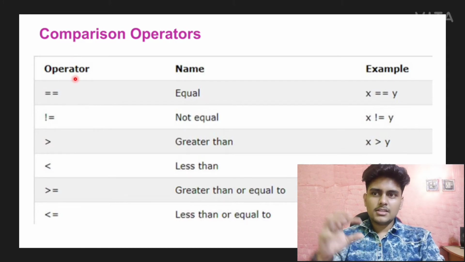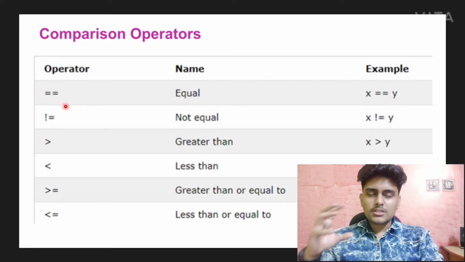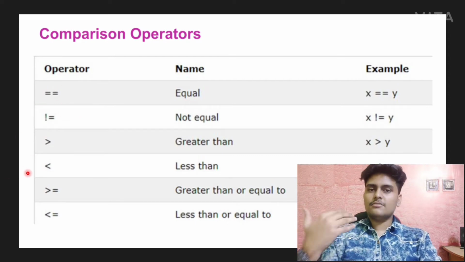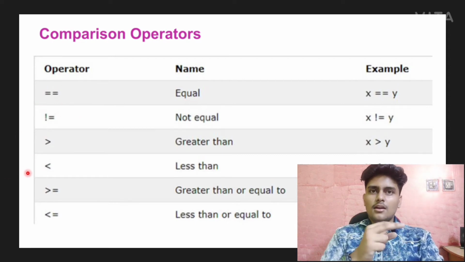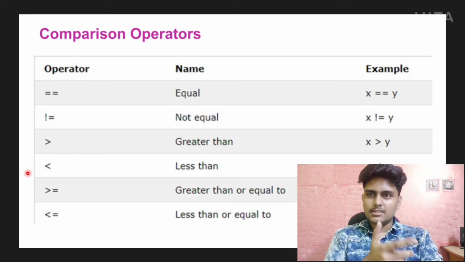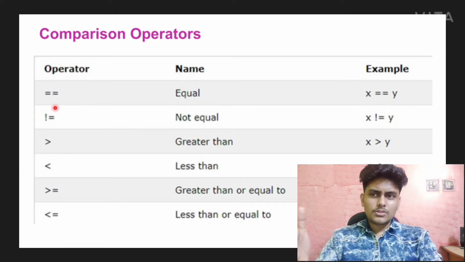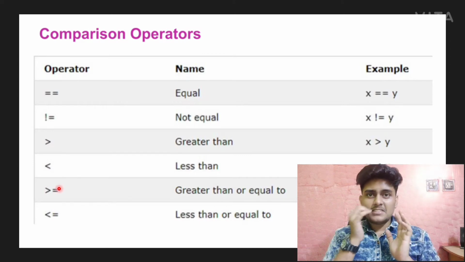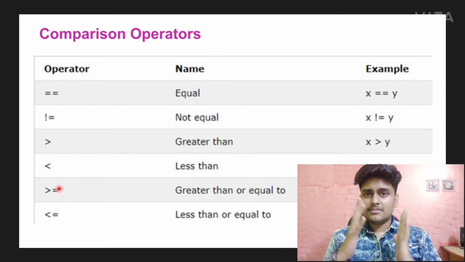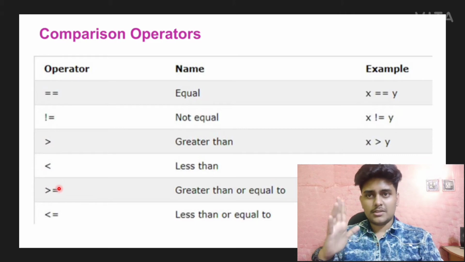You will be using comparison operators soon in the next video, the third part of the Practice Python series. With these operators you can do if-else statements, decision making statements. They will be very useful there.